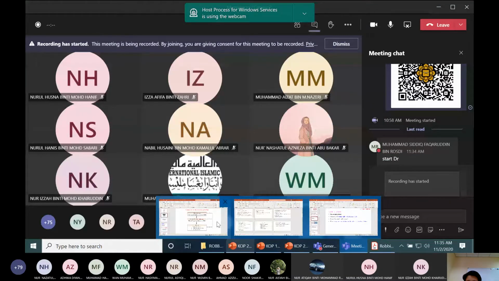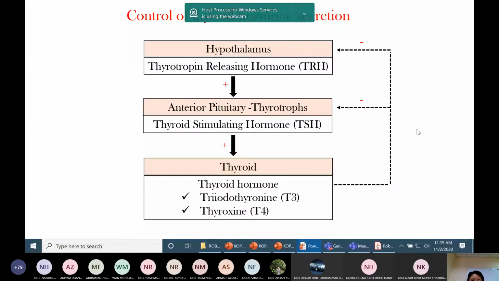Okay, today's lecture is thyroid disorder. As usual, as I explained in pituitary disorder, the hypothalamus produces thyrotropin releasing hormone, TRH. TRH acts on the anterior pituitary, which then secretes TSH. TSH acts on the thyroid and produces thyroid hormone, T3, T4. Okay, so there is a negative feedback mechanism.